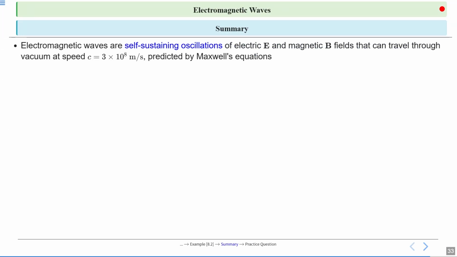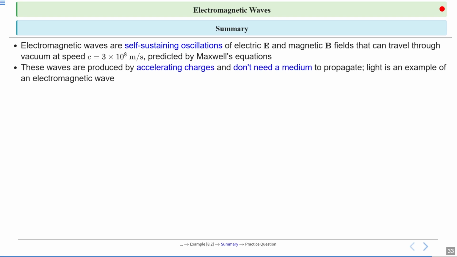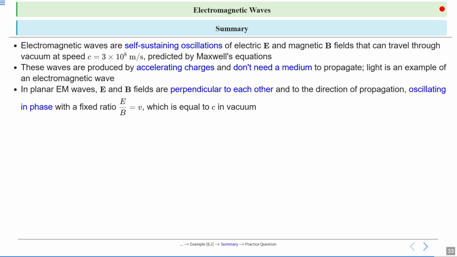Electromagnetic waves are self-sustaining oscillations of electric field E and magnetic field B that can travel at the speed of light, as predicted by Maxwell's equations. These waves are produced by accelerating charges and don't need a medium to propagate. In a planar EM wave, E and B fields are perpendicular to each other and they oscillate in phase. The ratio of E and B gives the speed of light, which is equal to c in vacuum.